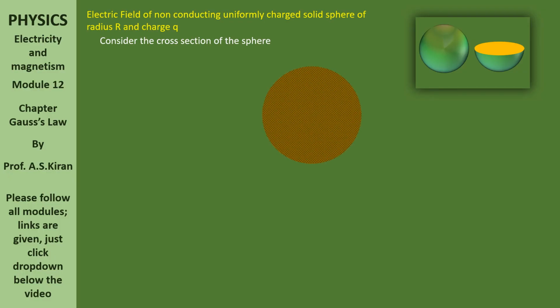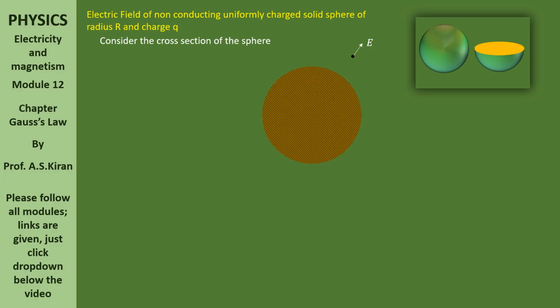If you observe that cross section, there is charge uniformly distributed. Now we are going to find the electric field outside the sphere. There is a location, and at that location, we are going to find E, the electric field.